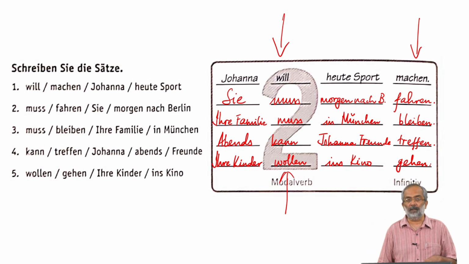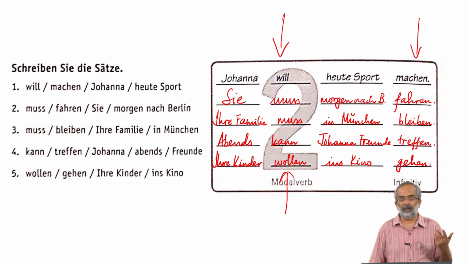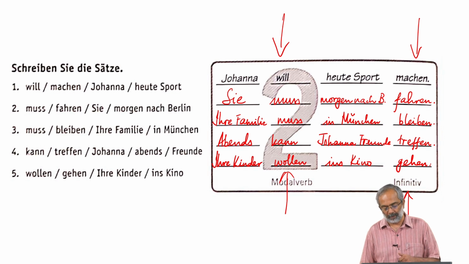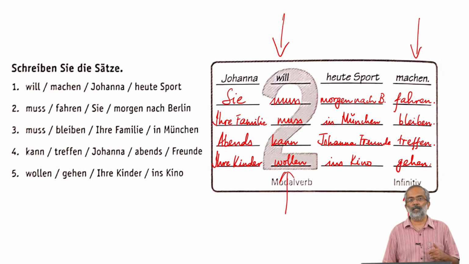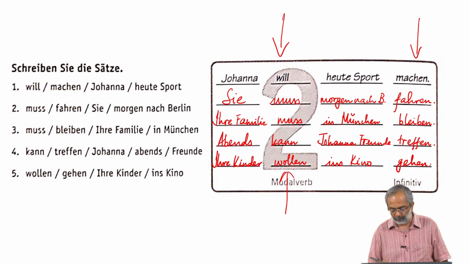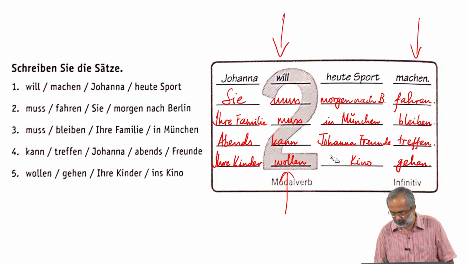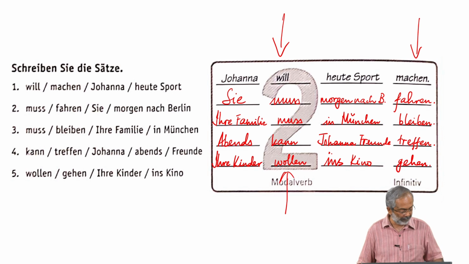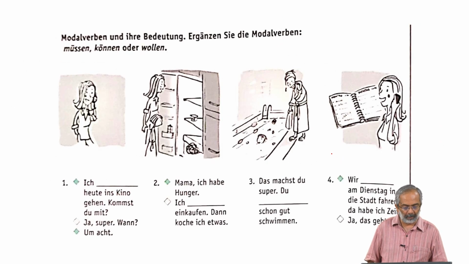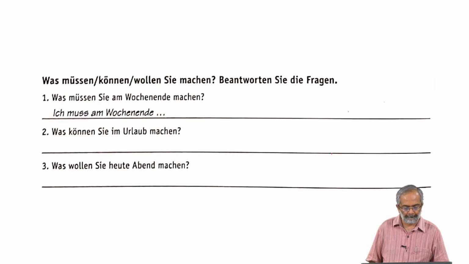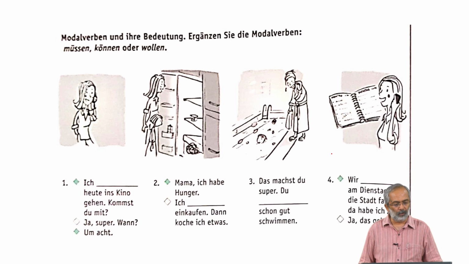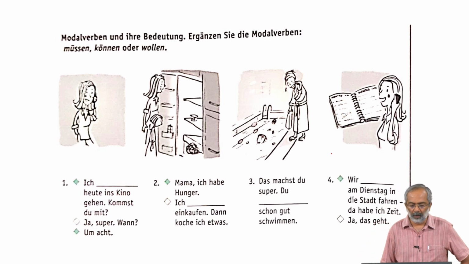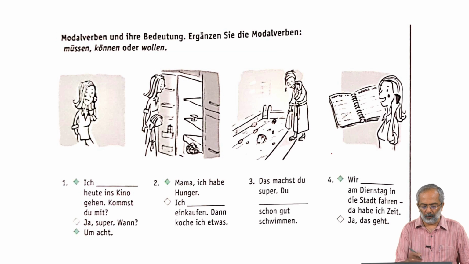Abends kann Johanna Freunde treffen. Evenings, or in the evening, Johanna can meet friends. Ihre Kinder wollen ins Kino gehen. Her children want to go to the cinema. Ins Kino gehen. Yeah, so that's the meaning of the Modalverben. And very quickly we'll go through these Modalverben und ihre Bedeutung. Ergänzen Sie die Modalverben müssen, können oder wollen.